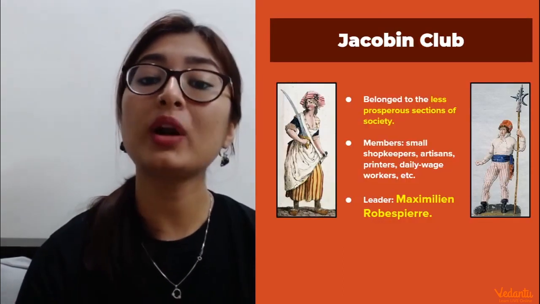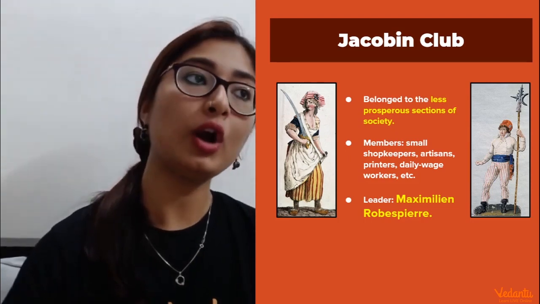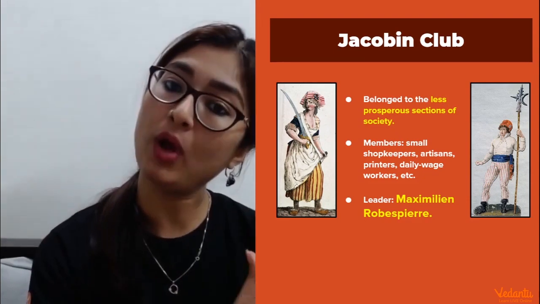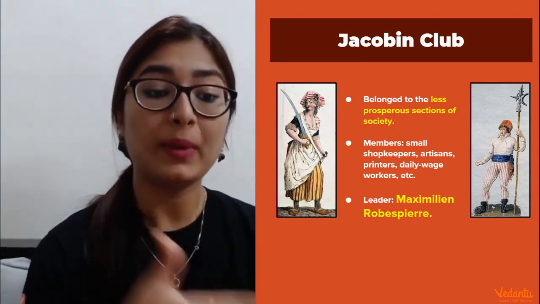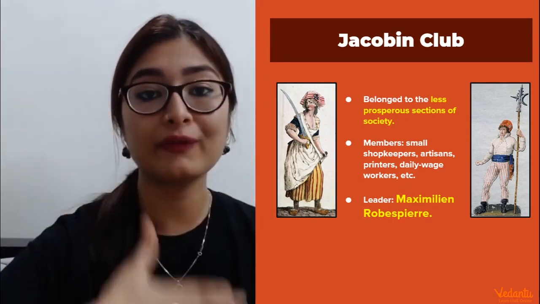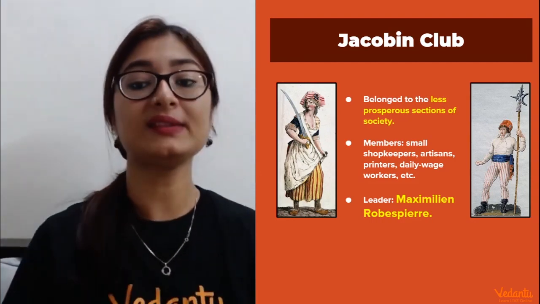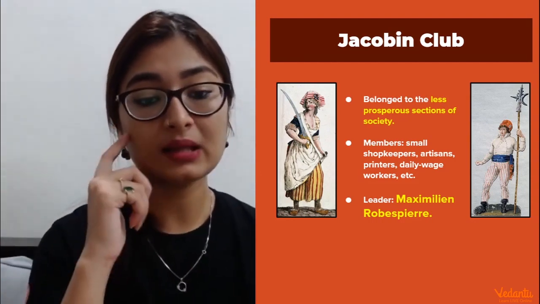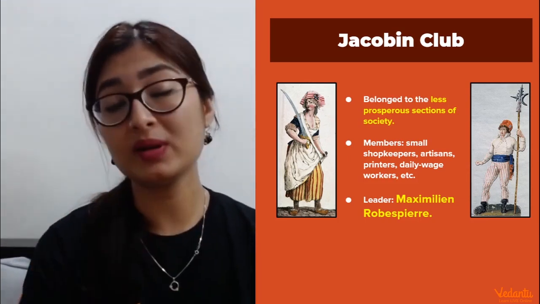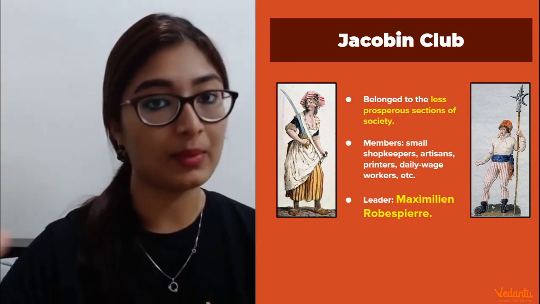Who were they, what were they, and why were they? As I told you, a lot of people who were not so prosperous were left out by this new constitution. They were not feeling included, but they wanted to continue the revolution in order to be a part of this new system, the new change in the administration that was going on. The Jacobin Club was actually a political club, and they wanted to establish equality among everyone.